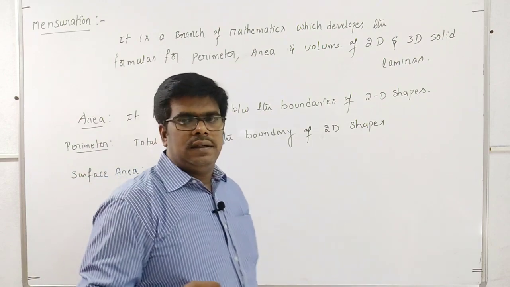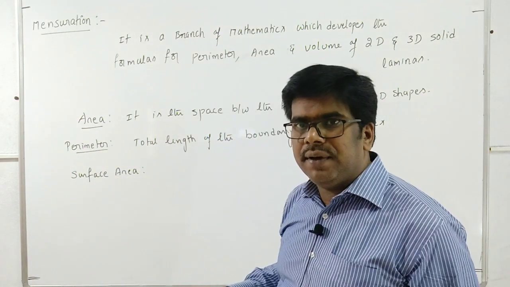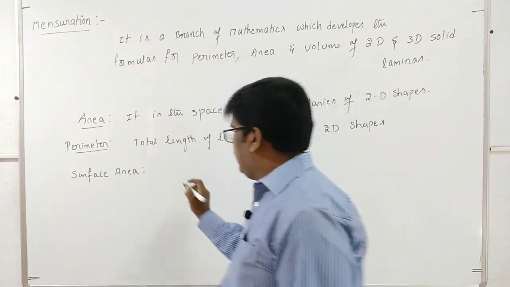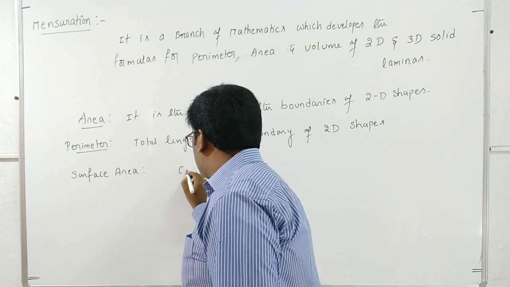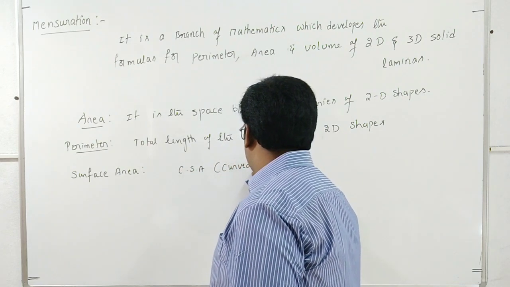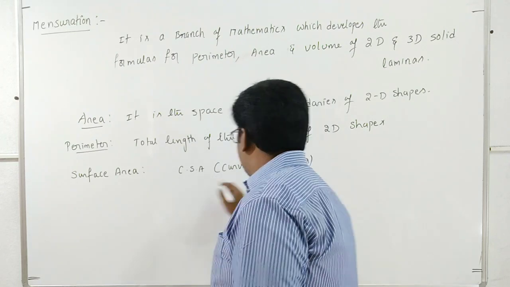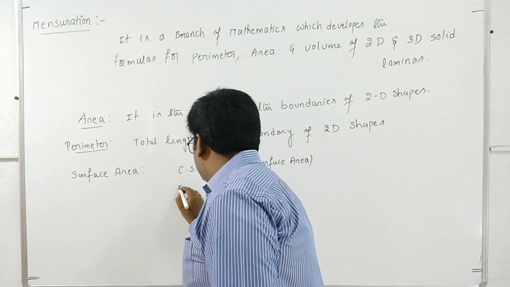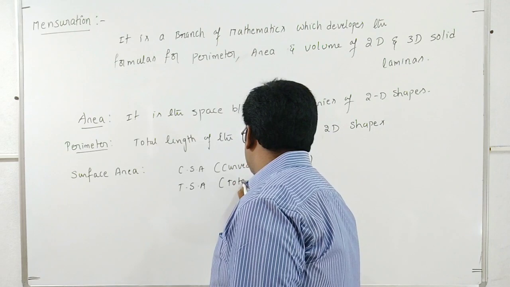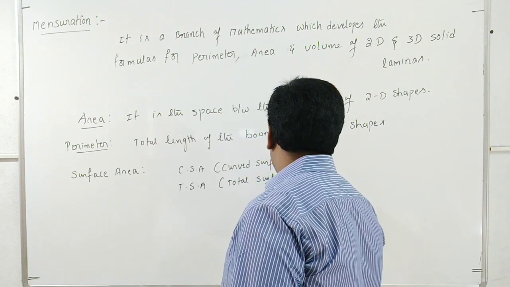One is curved surface area, and the other is total surface area.